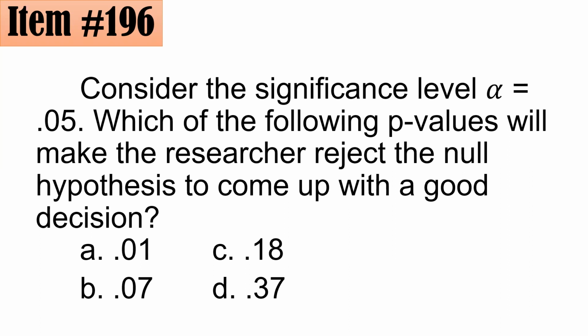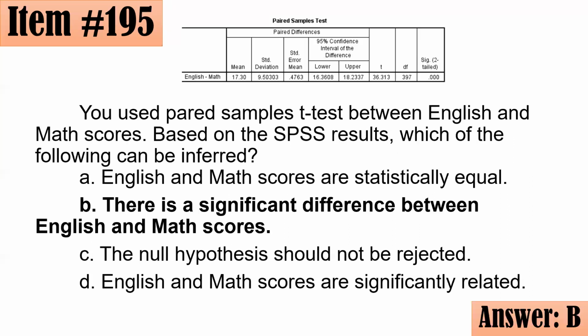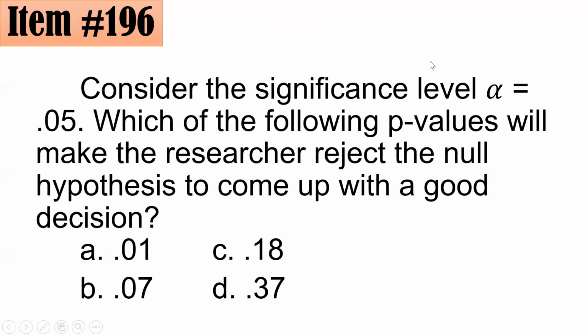Next, consider the significance level alpha equals 0.05. Which of the following p-values? P-value po is the same as significance, as the sig two-tailed here. Which of the following p-values will make the researcher reject the null hypothesis to come up with a good decision? Is it A, 0.01, B, 0.07, C, 0.18, or D, 0.37?